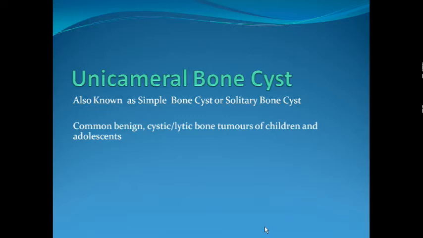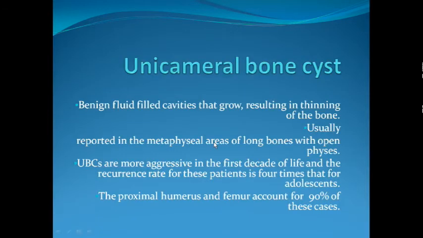Another common benign bone tumor, which is not actually a tumor but a true bone cyst, is known as unicameral bone cyst or UBC, also known as simple bone cyst or solitary bone cyst. They are common benign cystic lesions of children and adolescents. They are characterized by benign fluid-filled cavities that grow and cause cortical thinning and thinning of the bone.